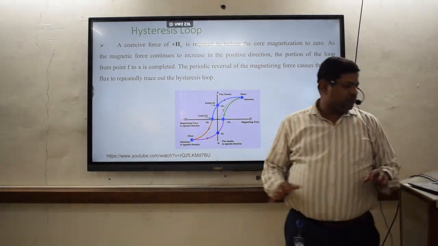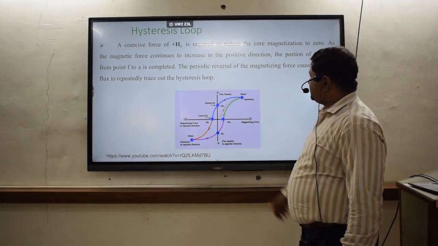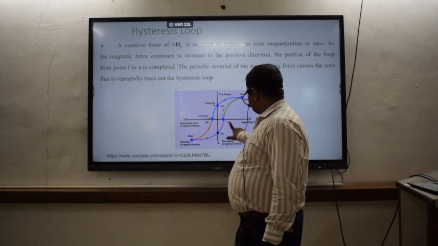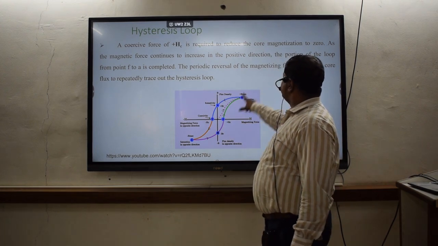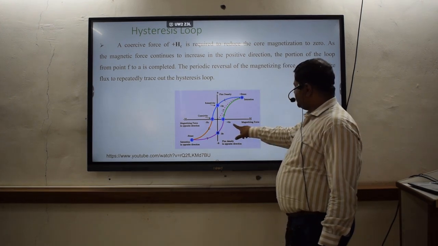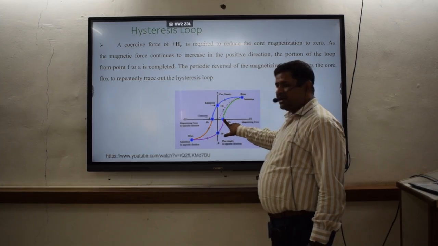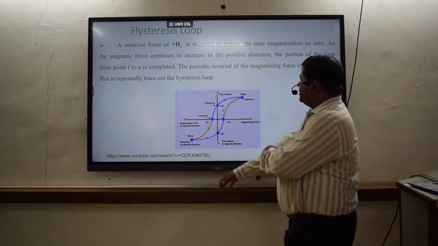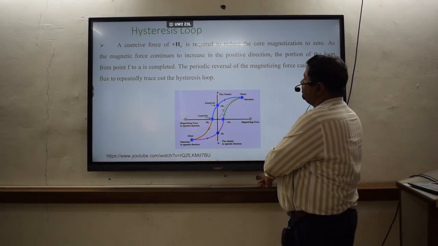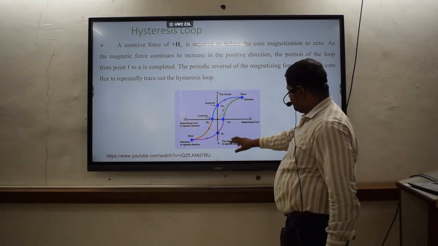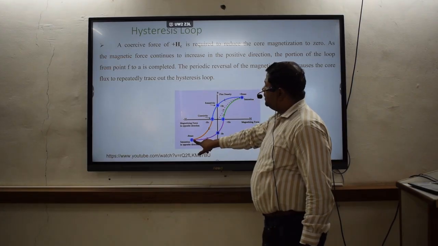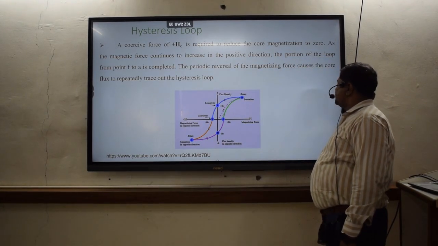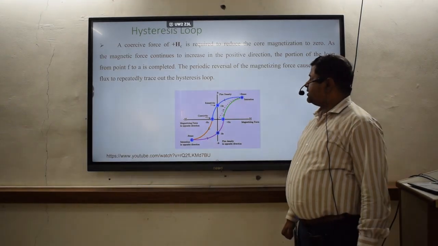Look again, one more thing about this one. Coercive force plus Hc is required to reduce the core magnetization to zero. That means if I want to make the material zero magnetized, I need this much magnetizing force. As the magnetic force continues to increase in the positive direction, the portion of the loop from point F to A is completed, and the periodic reversal of magnetizing force causes the core flux to repeatedly trace out the hysteresis loop.